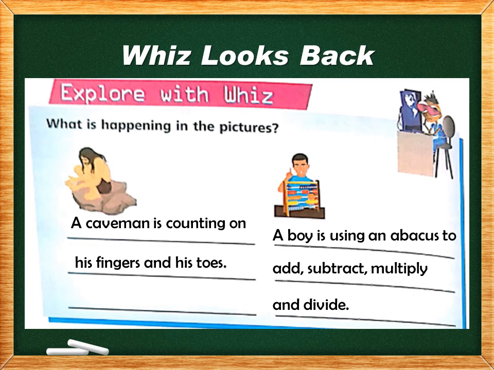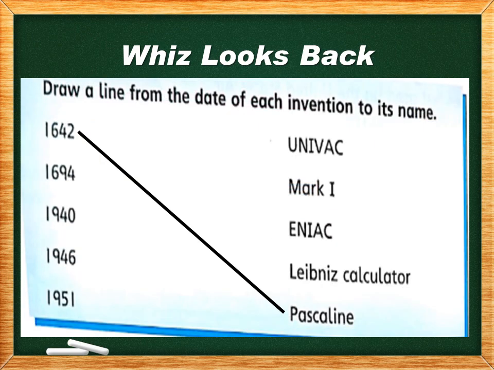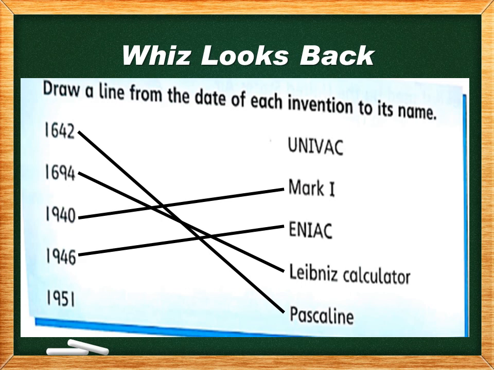Okay, after writing it, we are moving forward. On the same page, there is a question. Draw a line from the date of each invention to its name. The first date is 1642. Connect 1642 with the Pascaline. After connecting, connect 1694 with the Leibniz calculator. So in 1694, the Leibniz calculator was invented. Now, connect 1946 with the ENIAC. In the year 1946, ENIAC was invented. In the year 1951, UNIVAC was developed.